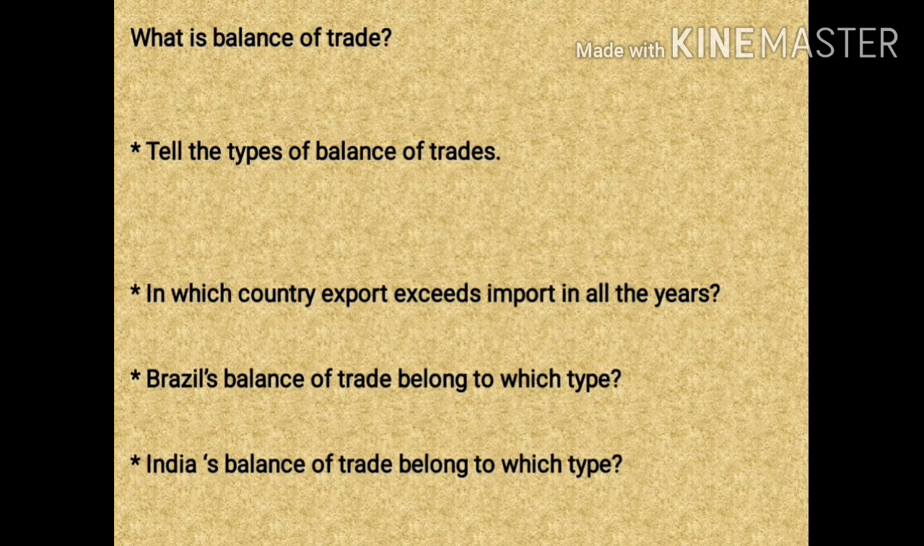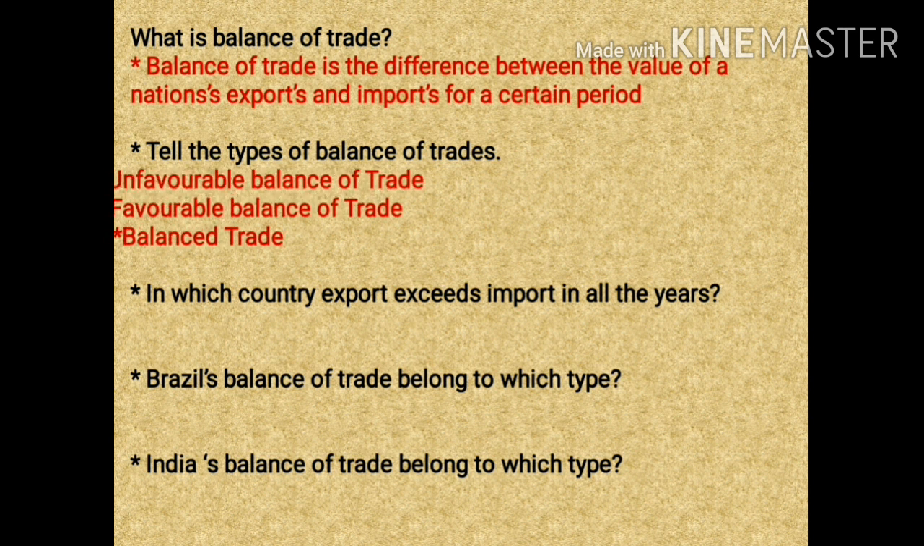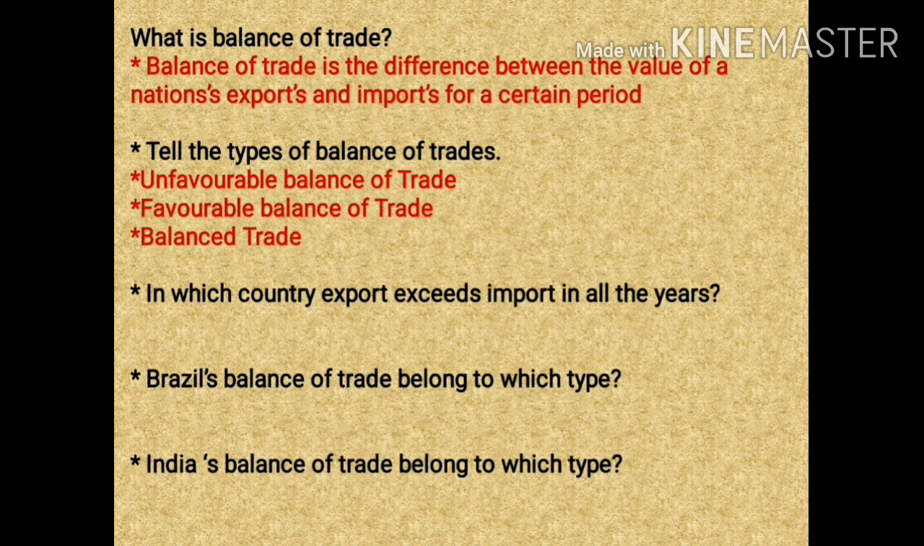The first question asked is, what is balance of trade? Now we have already learned what is a balance of trade. So balance of trade is the difference between the value of nation's exports and import for a certain period. Next one we have, tell the types of balance of trades. So we have the unfavorable balance of trade, favorable balance of trade, and balanced balance of trade.